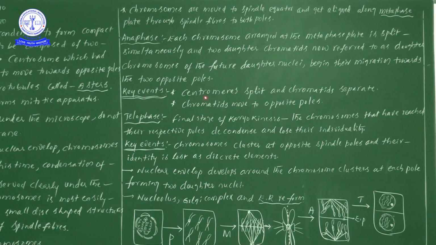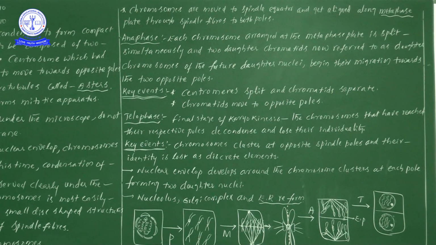First of all, in the key events we have written: the centromere splits. Not only the chromosome, even the centromere also gets split. The centromere splits and the chromatids separate. The separation of chromatids takes place by splitting of the centromere. Now the chromatids move towards the opposite poles. All these chromatids start to move towards the opposite poles. These are the key points under anaphase.